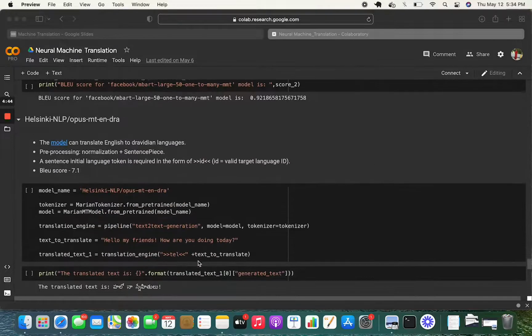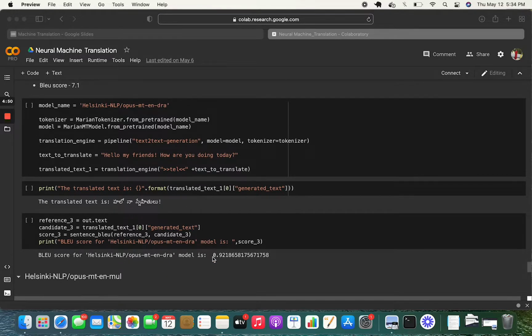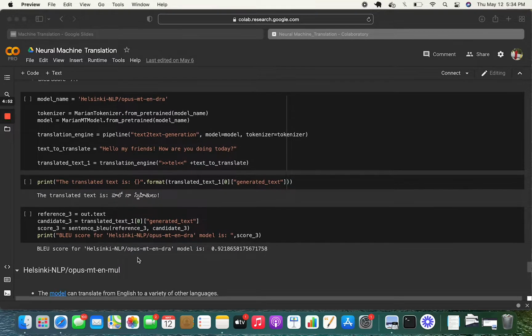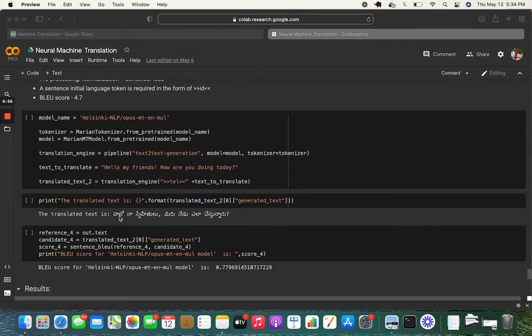And for the second model, we get the same response for that text and the BLEU score is still 92. And for the third model, we got the response as hello na snehitulu meeru nedu ela chestunaru, and the BLEU score for this model is 77.